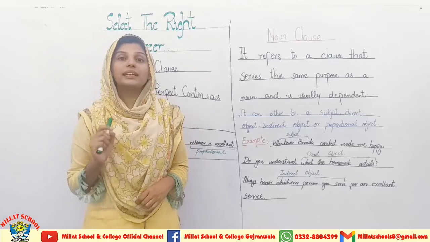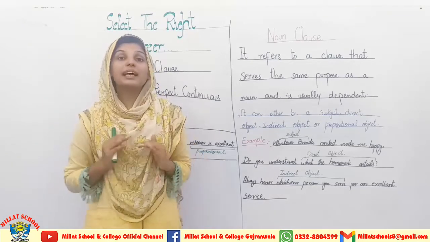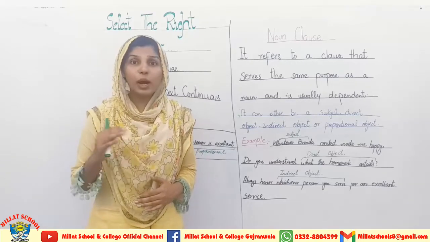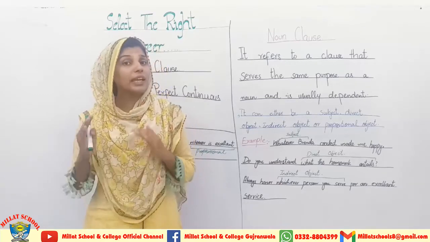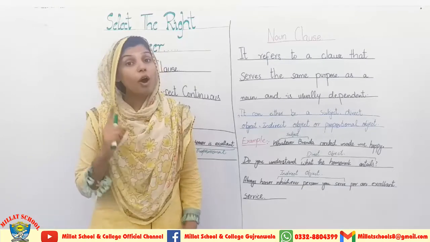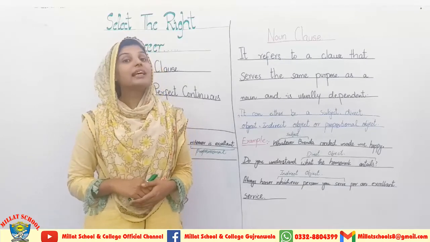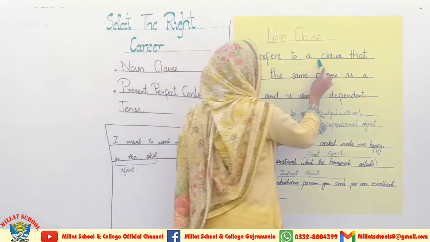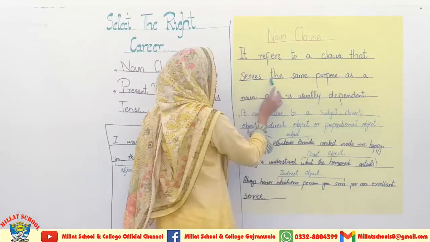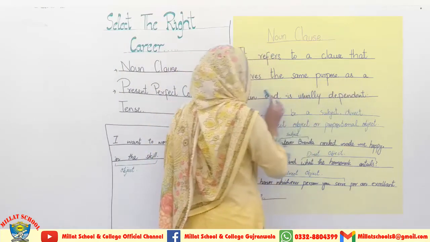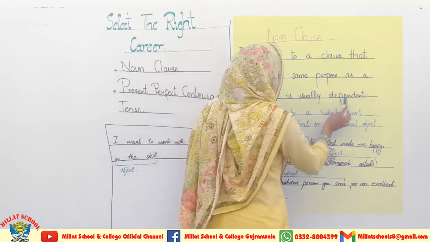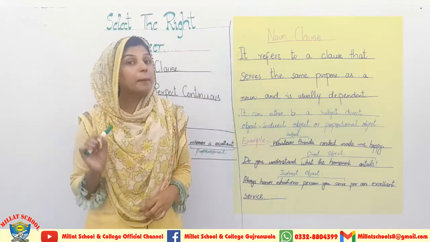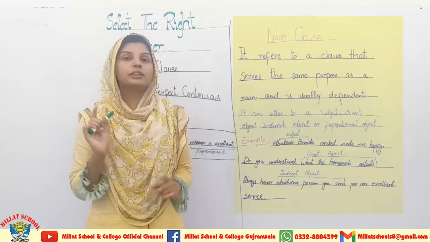Before going towards the noun clause, I am coming towards the noun first. As you know, from almost one class, that the name of any person, place or thing or a subject is known as noun. Now I am coming towards the noun clause. It refers to a clause that serves the same purpose as a noun and is usually dependent. So it is a clause which serves the same purpose as the noun serves in a sentence.